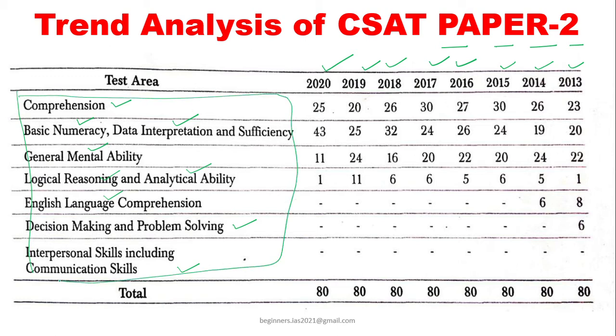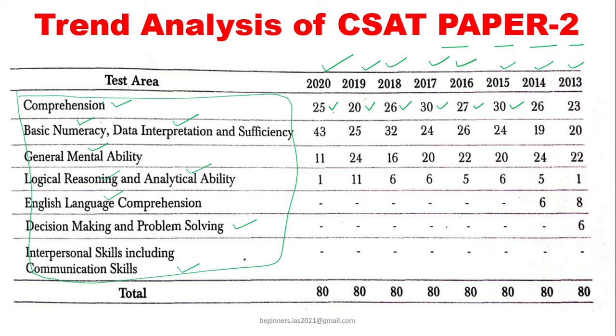Let us analyze. In each year, comprehension plays a very vital role. You are getting 20 plus questions every year. This is very important. To crack comprehension, it is a simple thing. You should know the basic communication skills, and you have to read the passage.